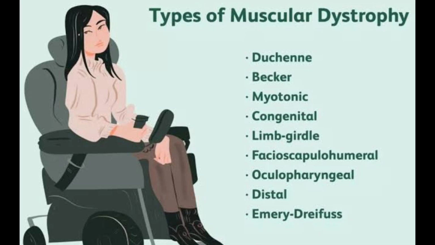Then after that, we have facioscapulohumeral, as the name indicates, it affects face and shoulder girdle muscles. Oculopharyngeal affects ocular muscles and pharyngeal muscles. That is, the patient can present with diplopia and dysphagia.